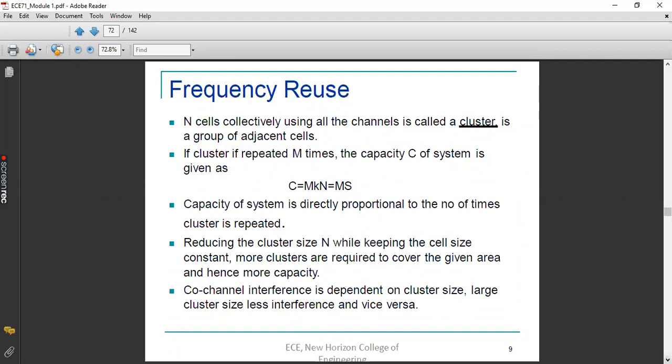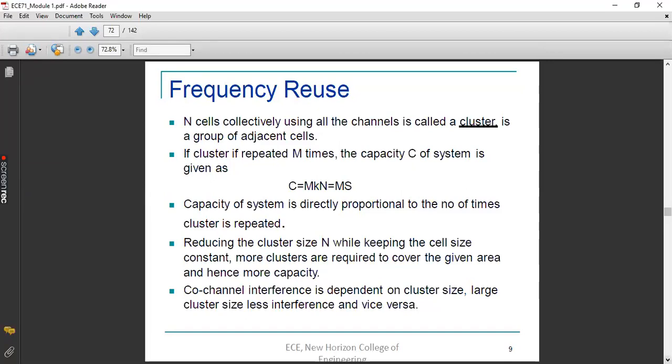Another aspect: what will happen if cluster size is reduced? You know what cluster size is? Cluster size is nothing but the number of cells present in one cluster which are not sharing channels among them, because they have distinct channels allocated to them separately within one cluster.